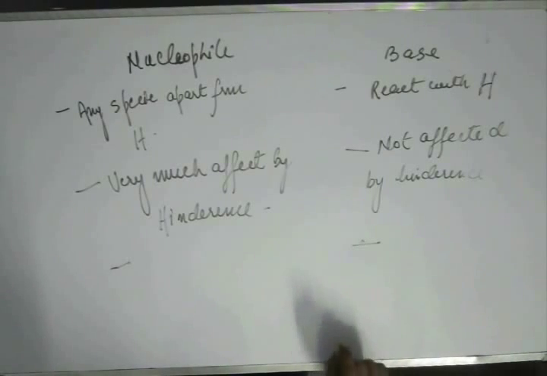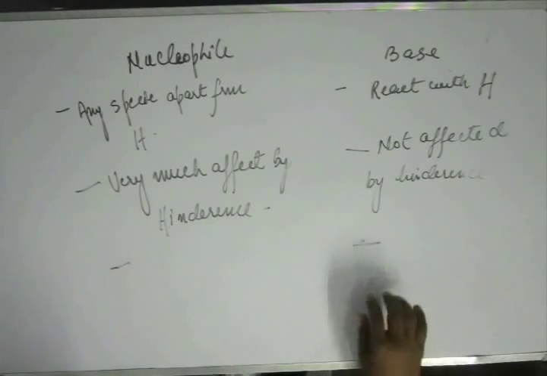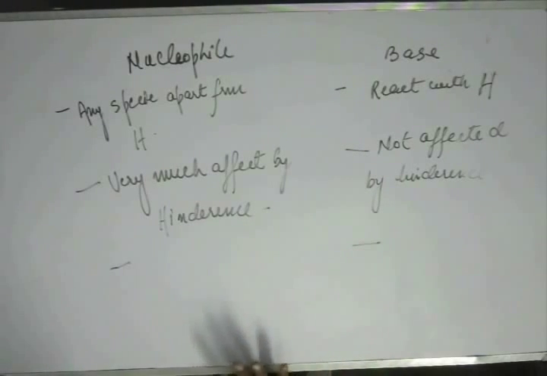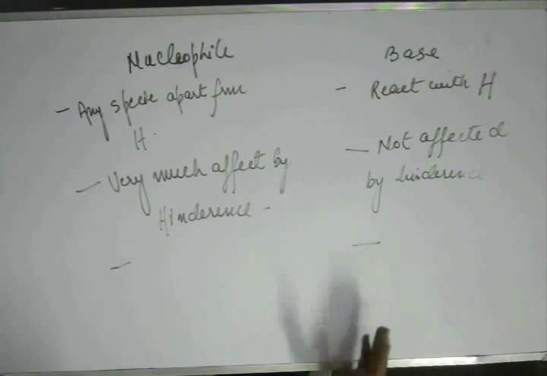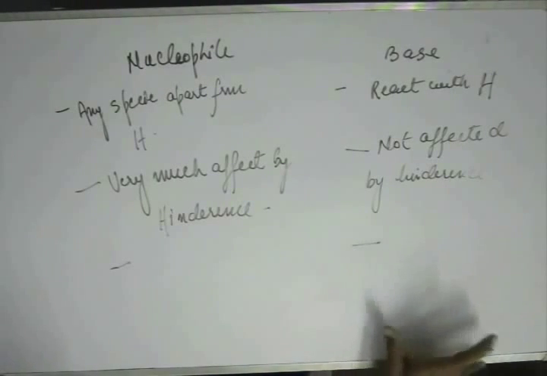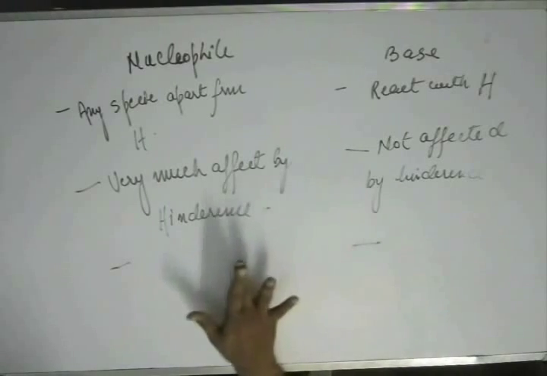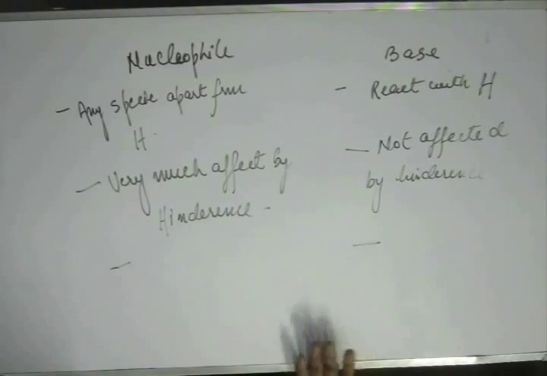Kinetics is the study of the time that the reaction takes to complete. You must have calculated T half, T 1 by 4, those kinds of things in chemical kinetics. We don't have to use any theory of those chapters, but you must know kinetics is a study of the rate of the reaction, or the time required to go to completion, or for 50% or 25% completion. It deals with the time of reaction. And thermodynamics deals with the energy released in the reaction, how much energy is released.